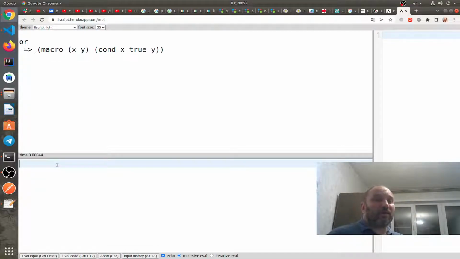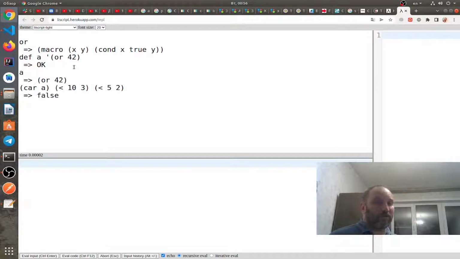Why can we not have OR as a function? Because if the first argument of OR is true, then we do not have to evaluate all the other arguments. And we can do such tricks. Def, for example, variable a is a list of OR and maybe 42. And if we ask a, it's a list of two elements, and we can evaluate such things: the first element of list a, and then two logical expressions, and maybe some other expression.